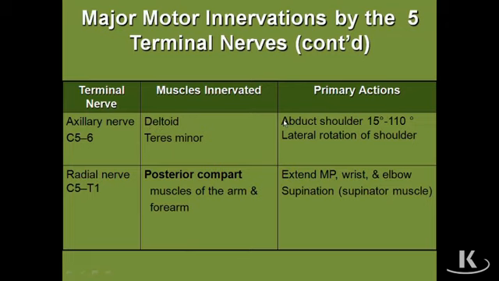And so we know that the deltoid is an abductor of the shoulder, so shoulder abduction should be associated with the axillary nerve by way of the deltoid muscle. So that takes care of the axillary nerve. And that leaves us with the radial nerve.